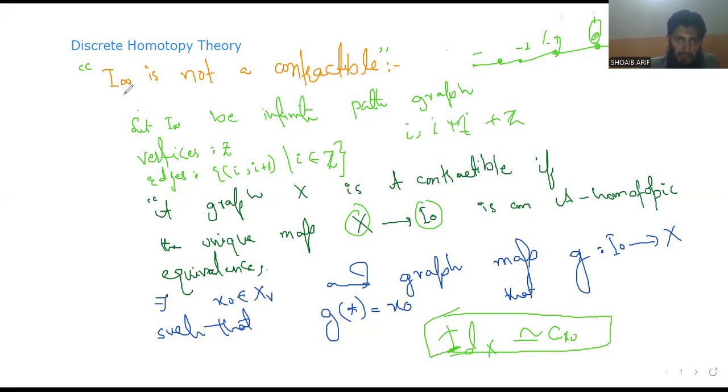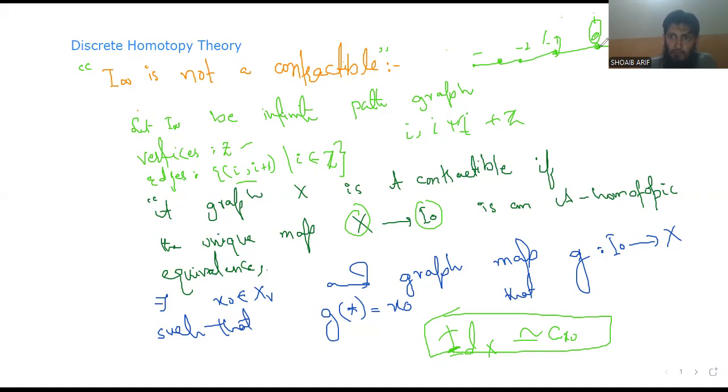So today's lecture is about I infinity is not contractible. Okay. So let's define I infinity. I infinity is an infinite path graph whose vertices are integers and edges are ordered pairs i to i plus 1 where i belongs to integers.